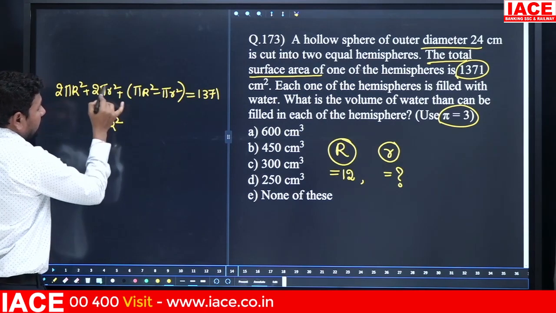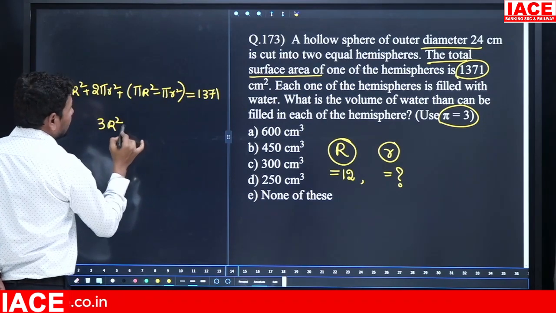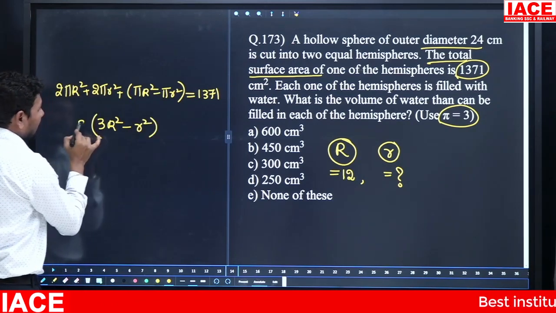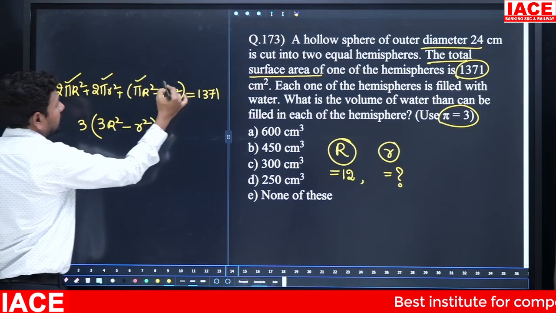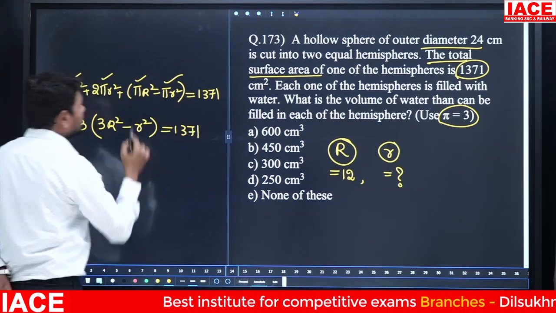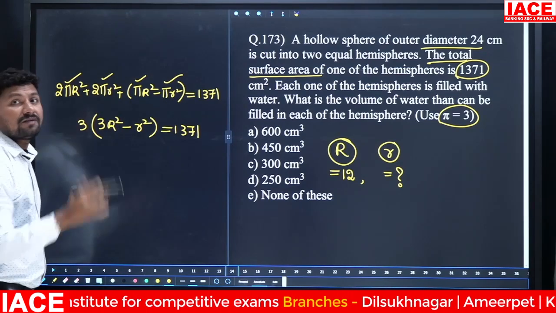And 2 pi r square minus pi r square, it is pi r square. Okay, and pi will be common. The pi value, I substituted with 3, it is equal to 1371. This is the formula for the total surface area of the hemisphere.